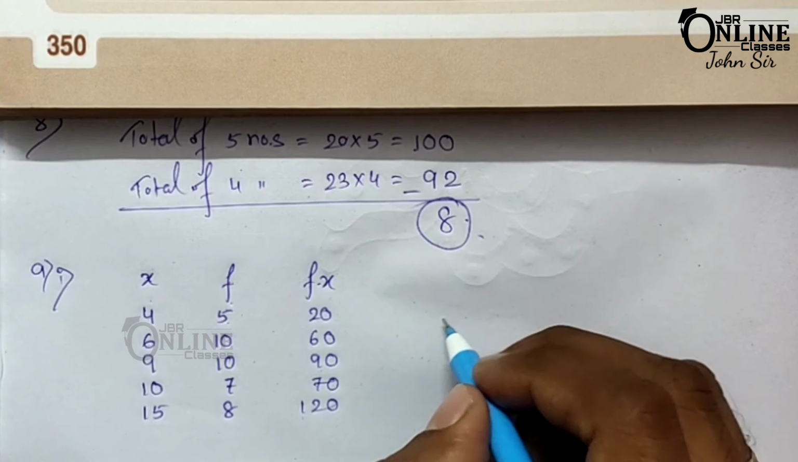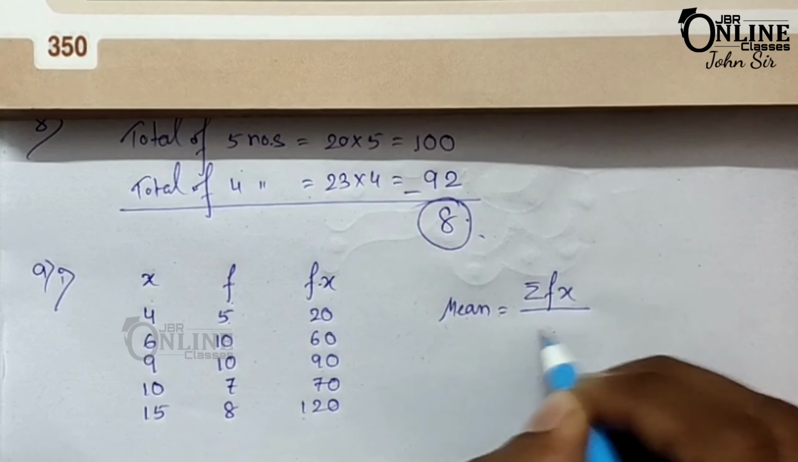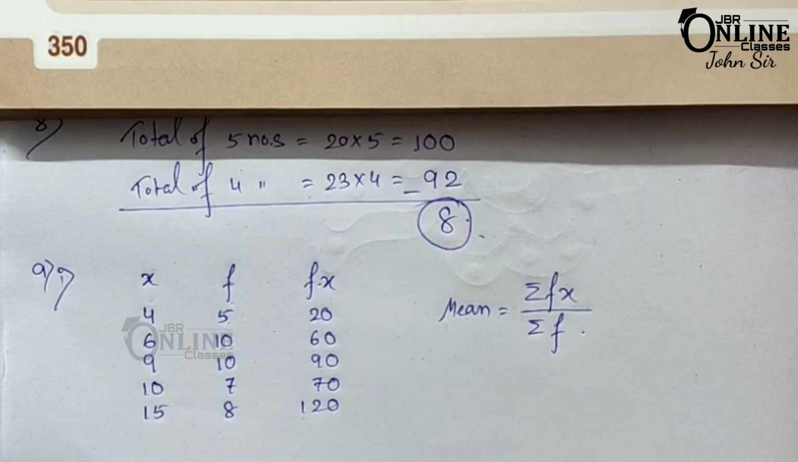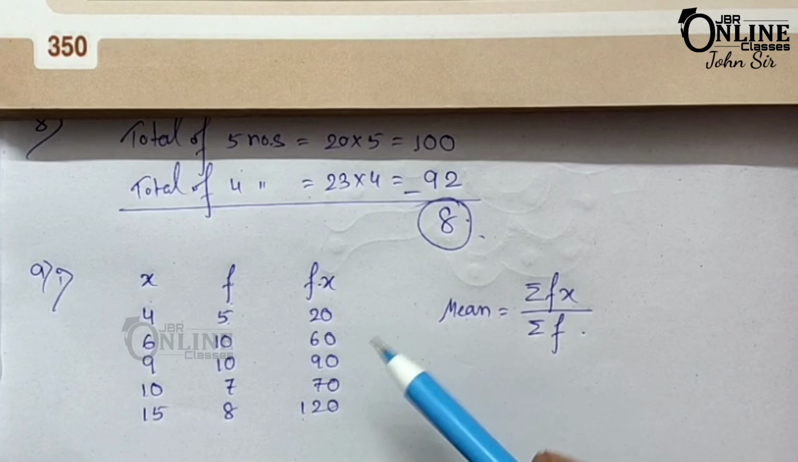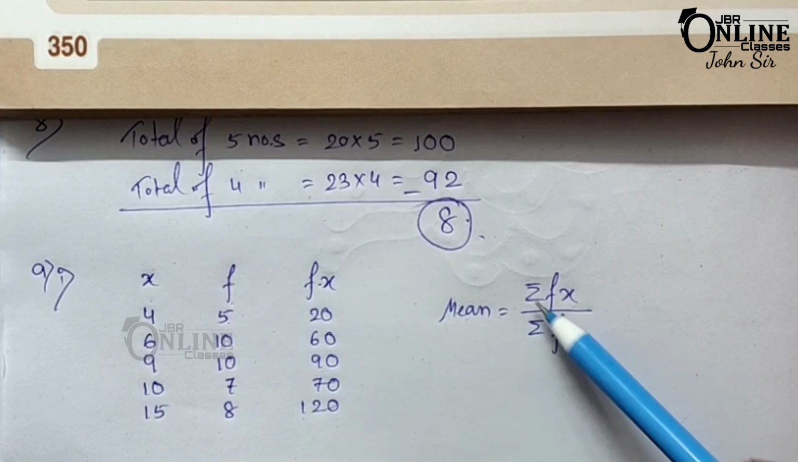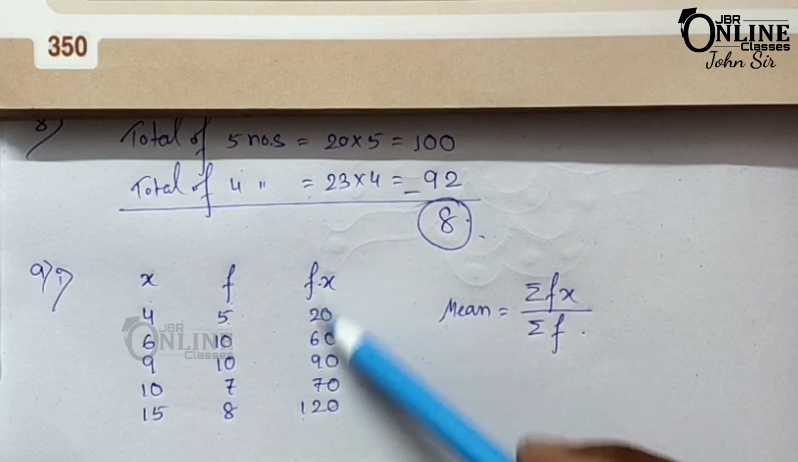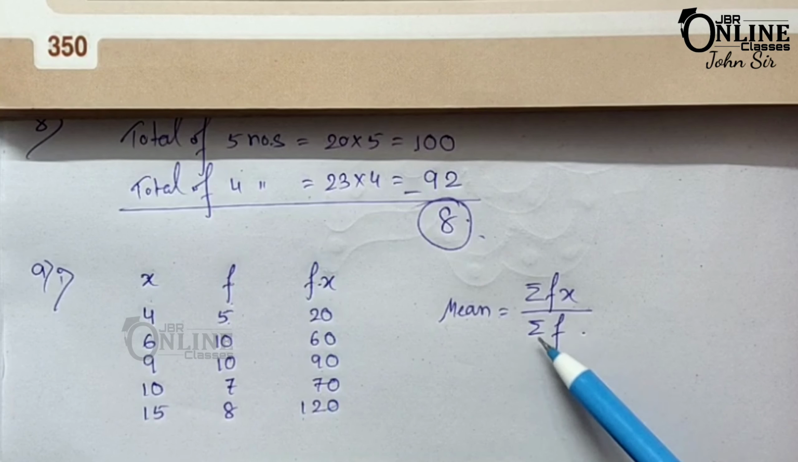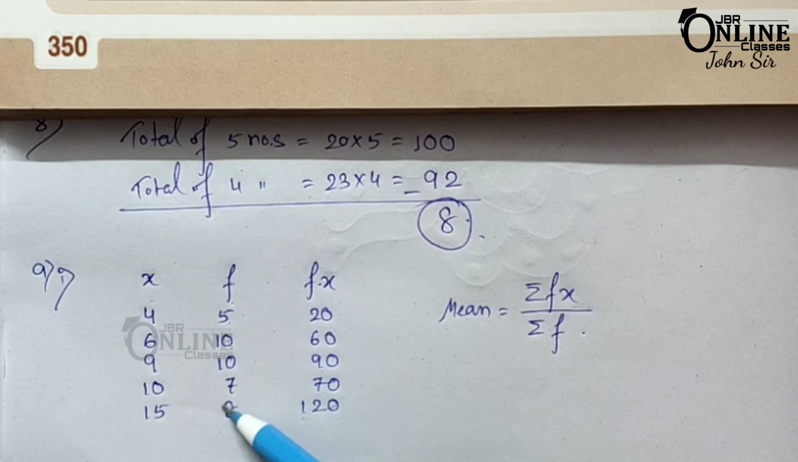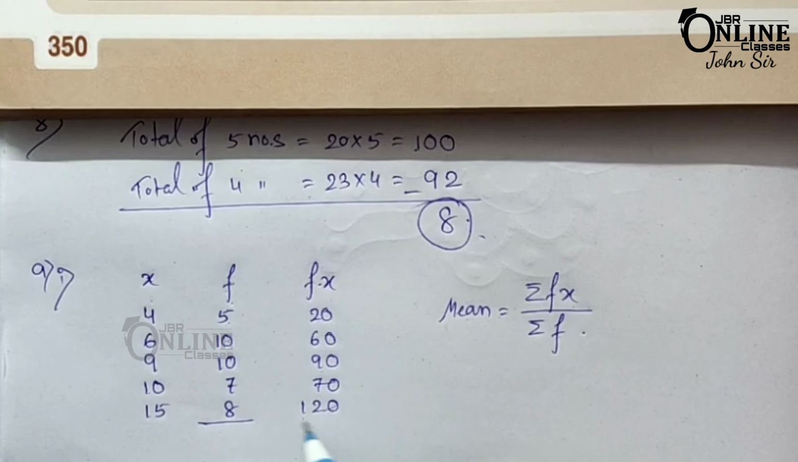Now to find the mean, the formula is summation fx by summation f. Now what is the meaning of summation? Summation means the addition of these numbers. So summation fx means the addition of all the numbers in the fx column, and summation f means the addition of all the numbers in the f column. So here you have to find the addition of these numbers and the addition of these numbers also.